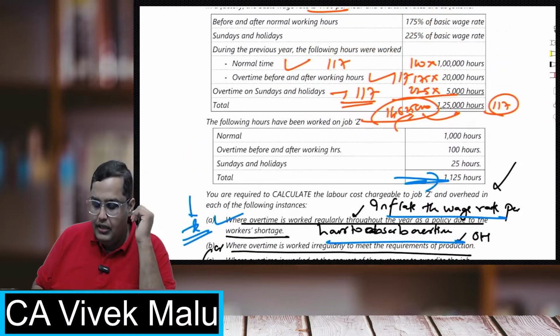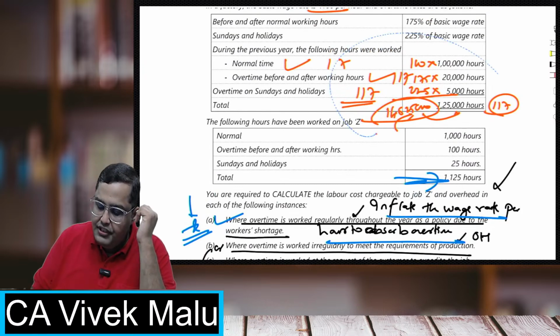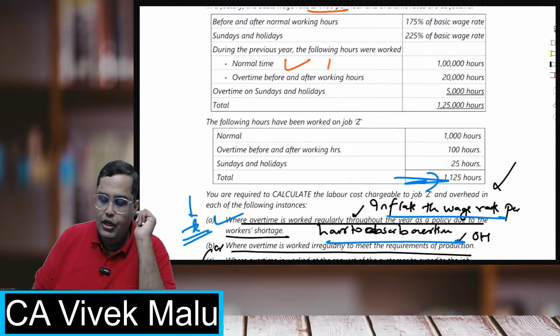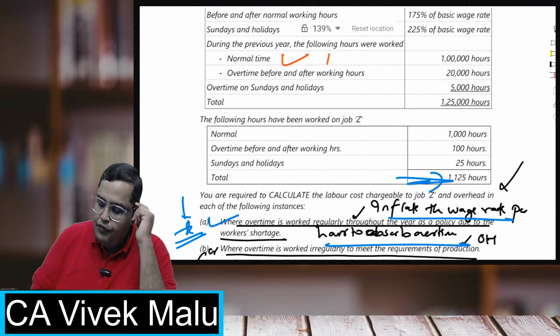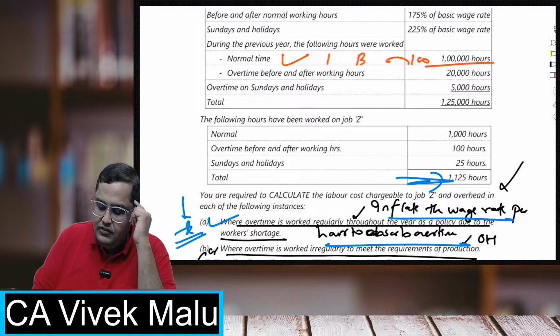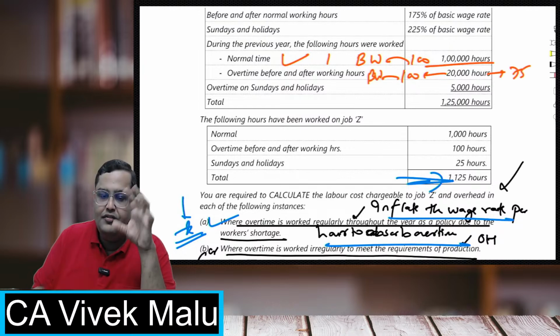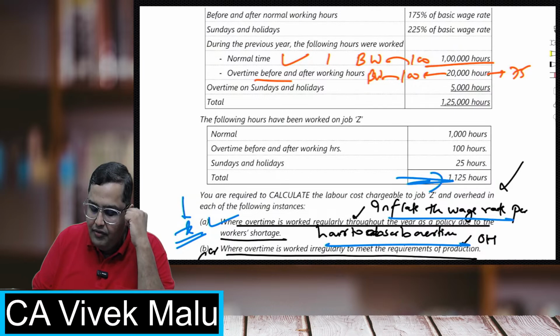But suppose it is due to general production programs, then for these 1 lakh hours, 100 rupees entirely will go to basic wages. For 20,000 hours, 100 will go to basic wages, and the remaining 75, which we are paying extra, will go to overhead.